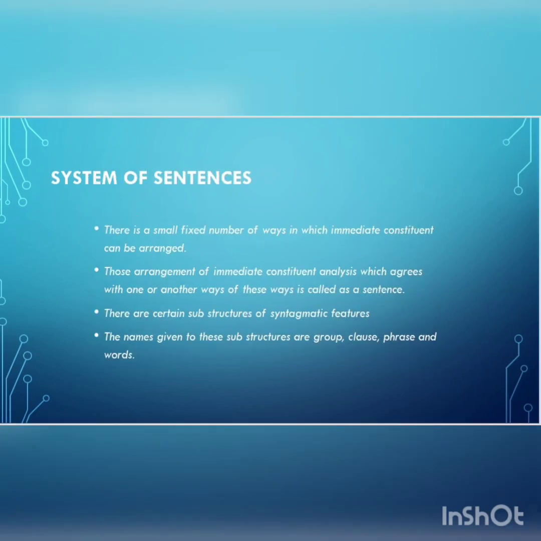Next, we can discuss the system of sentences. We can say that the system of sentence is a small fixed number of ways in which the immediate constituents can be arranged to produce some kinds of structures. So, the names usually given to these substructures in the English language are groups, clause, phrase, and sometimes words. Derbyshire gives a replacement for the word, as functors and lexeme, which we have discussed earlier.